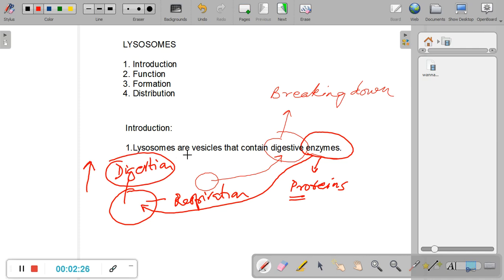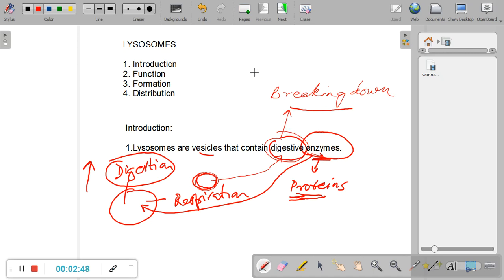So, coming back once again to what lysosomes are: tiny bags, extremely small bags called vesicles. And what do they contain? They contain special proteins that we call enzymes. And what do these enzymes do? They help in digestion, they help in breaking down different substances.